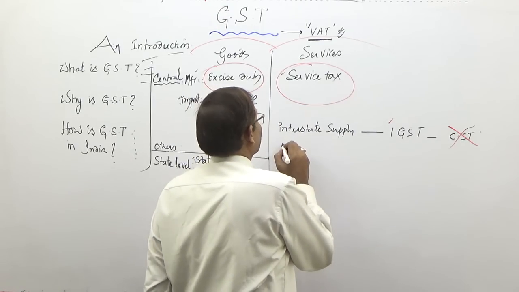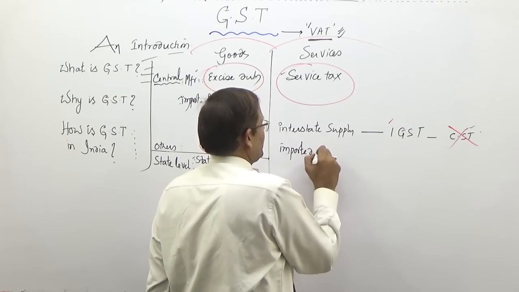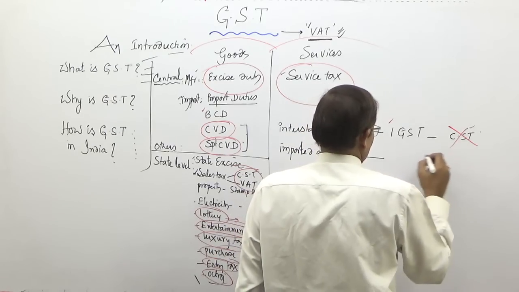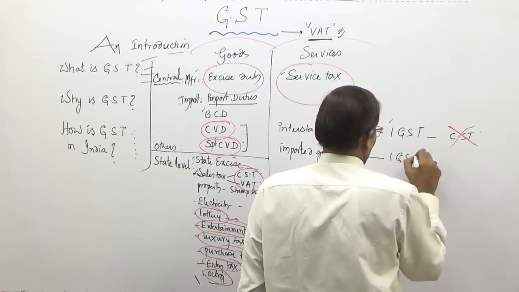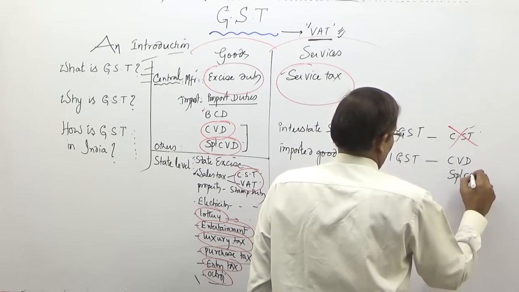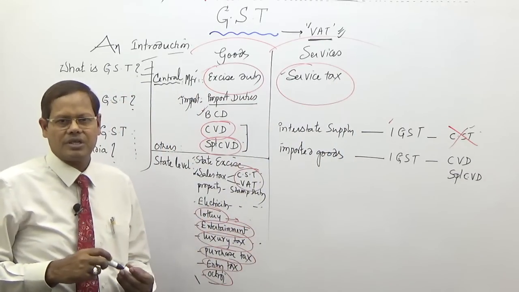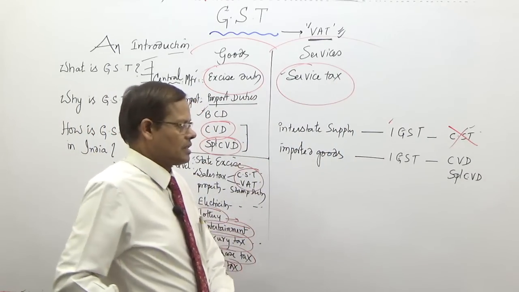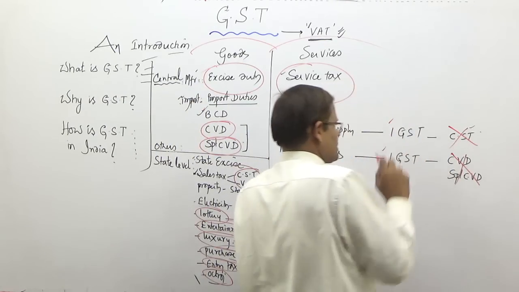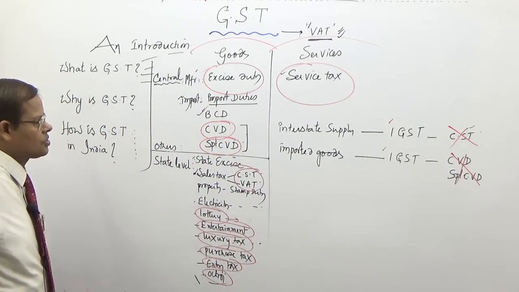And earlier on imports, imported goods, custom duties are payable, you know. What were the taxes payable? Now IGST is payable. Earlier CVD, special CVD. Of course, BCD is payable even today, BCD is paid. But instead of CVD and special CVD, simply IGST is paid. So CVD, special CVD also subsumed.